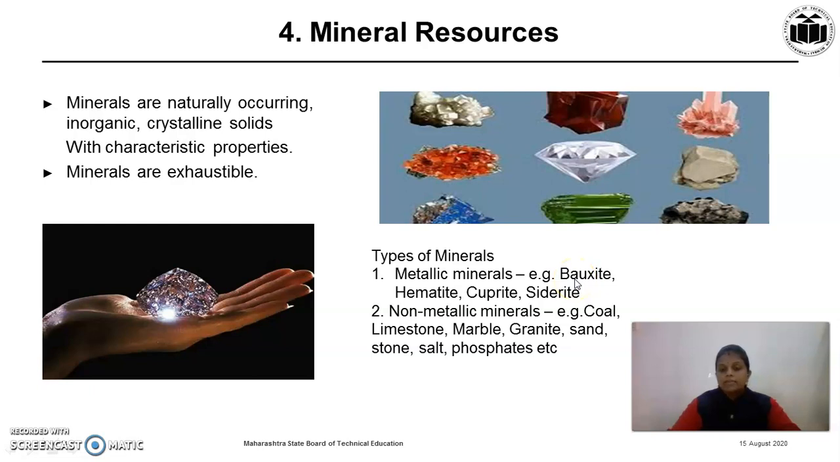Bauxite. It is the mineral from which we get aluminium. Hematite. It is the mineral from which we get iron. Then cuprite, siderite and many more. Non-metallic minerals. For example, coal. It is very important because from this we can generate the power, that is electricity. Limestone, marble, granite, sandstone, salt, phosphate, all these non-metallic minerals are generally used for the construction and different type of